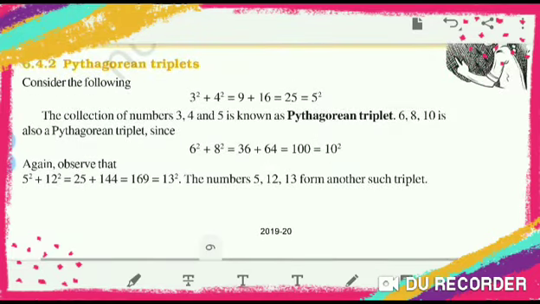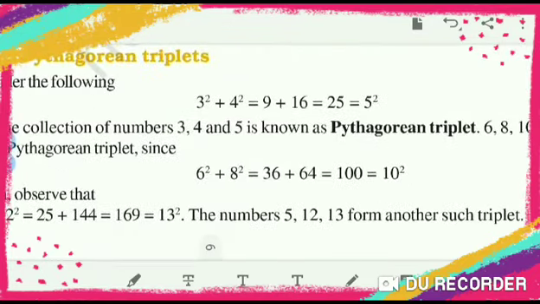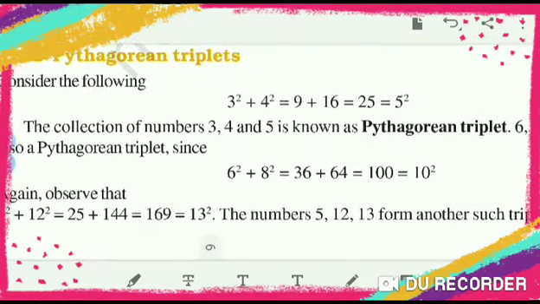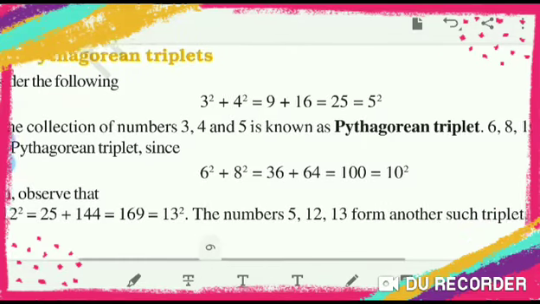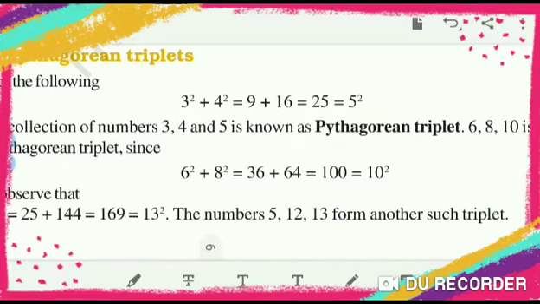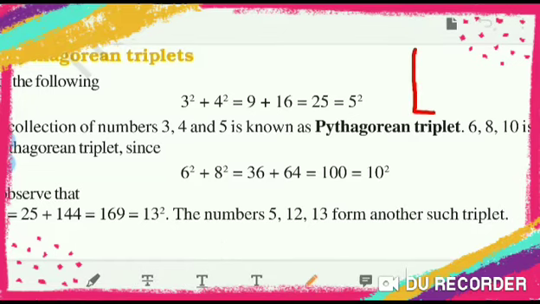Now the next important point is Pythagorean triplet. All of you have studied Pythagoras theorem. In Pythagoras theorem, you know that we need a right angle triangle. So a right angle triangle has a hypotenuse, and the remaining two sides, they are making what?